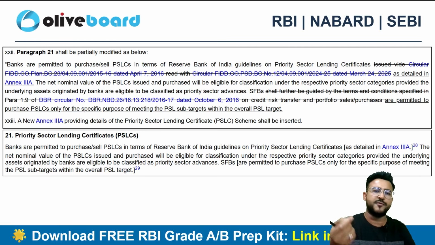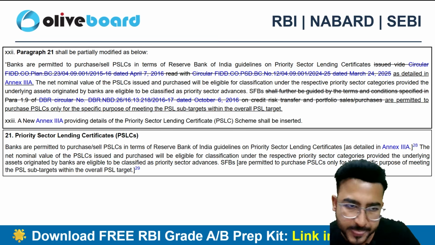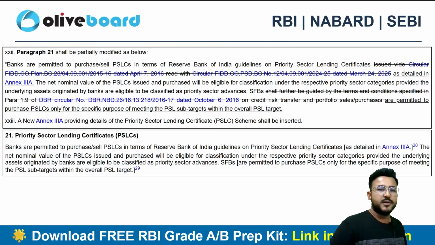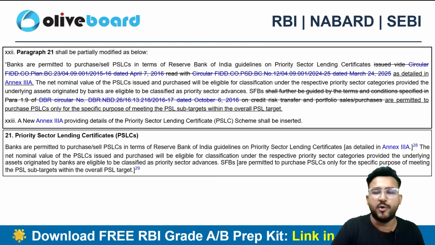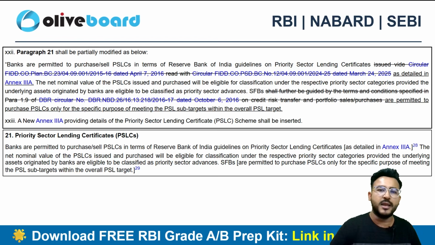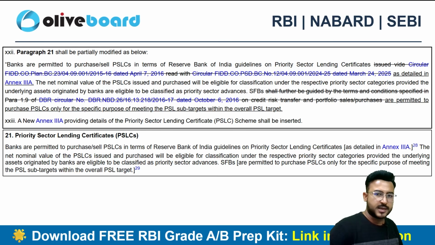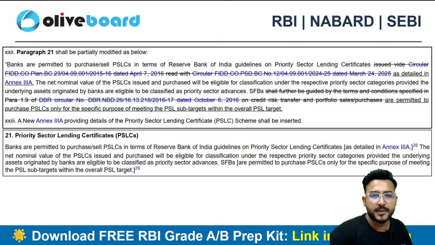So there is a concept of credit. If I have achieved my target, I do have some priority sector credits, right? I can sell it. So definitely banks are allowed to buy and sell the PSLC as per the RBI's latest guidelines. Earlier, the circular references are removed, and now the new circular references are inserted.